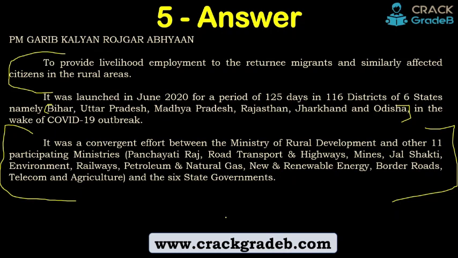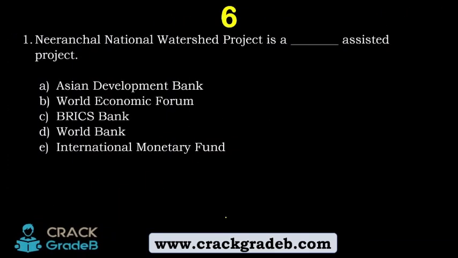So let's move forward. See, we haven't placed the other details, right? We already know these things, but what you have missed or may miss, we have put here. So let's move forward with question number 6. Niranchal National Watershed Project is a dash-assisted project.